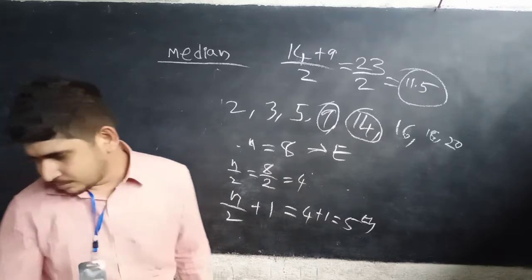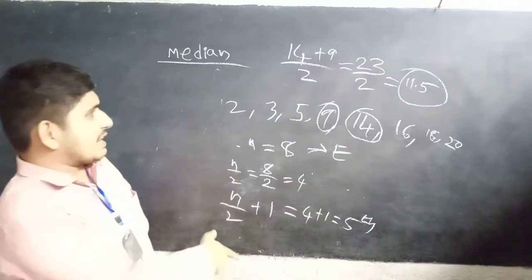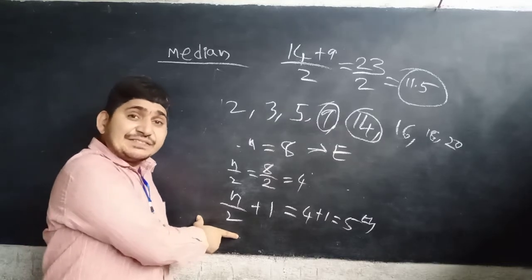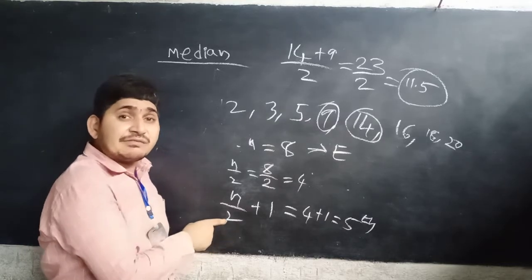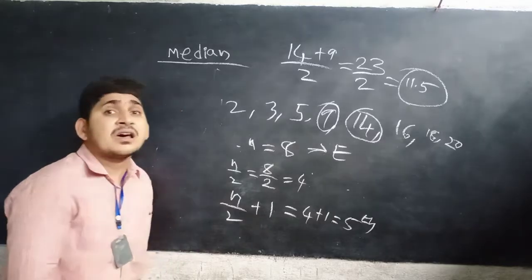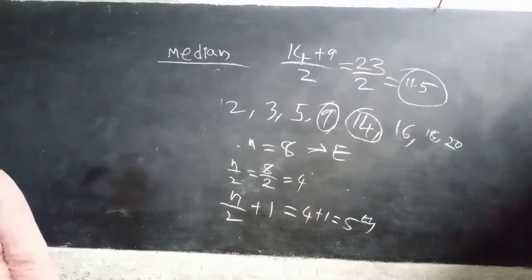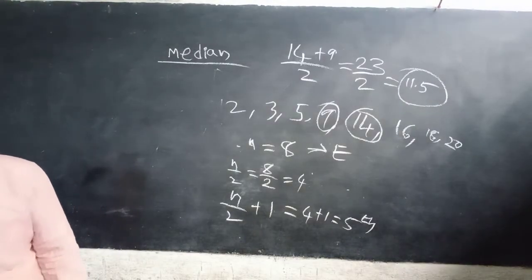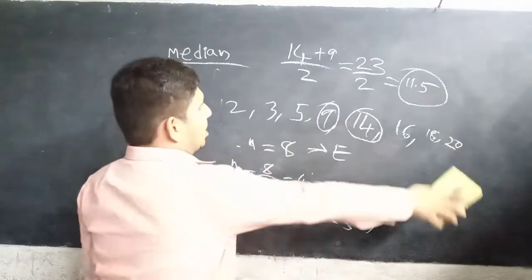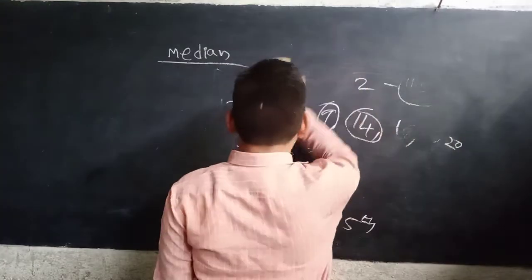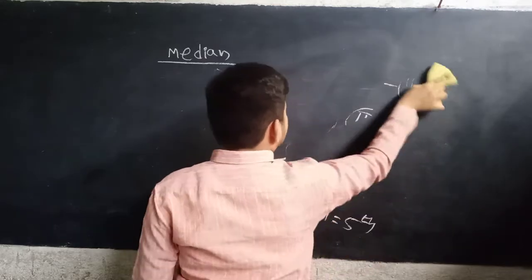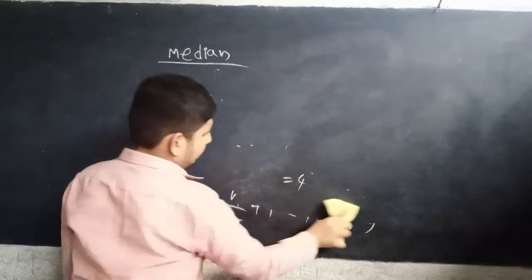Okay, now in this way we can find the value of the median for ungrouped data. Now for grouped data, how can we find it? There is one formula, and the formula is very, very important. This is ungrouped data; how can we find the value of the median? It is 6.